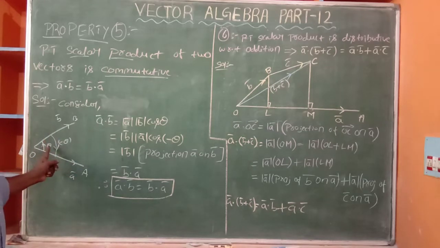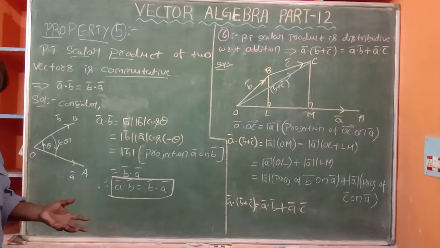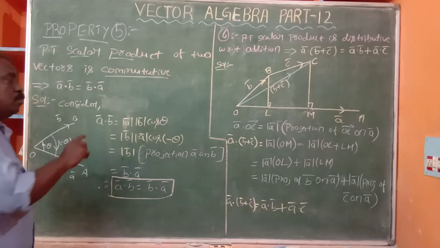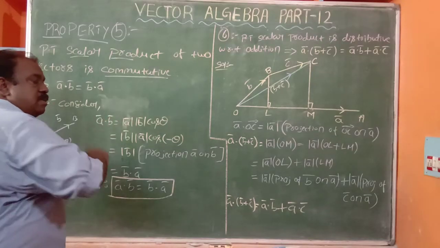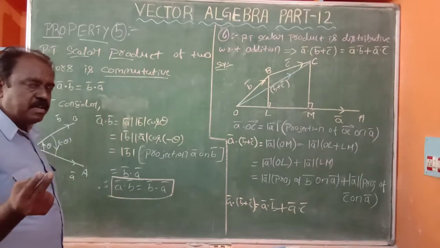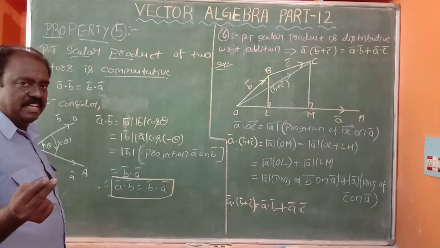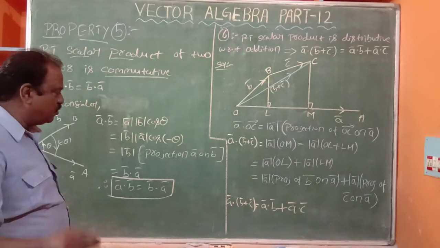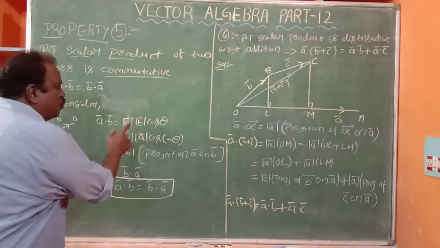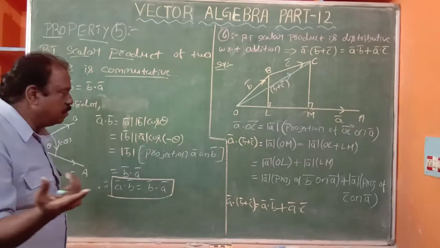Here, cos theta and cos of minus theta are both the same. I am writing cos of minus theta instead of cos theta. And one more thing. Modulus of A bar and modulus of B bar are just numbers: magnitudes, lengths, scalars, constants. So 5 into 6, 6 into 5, we can write it.